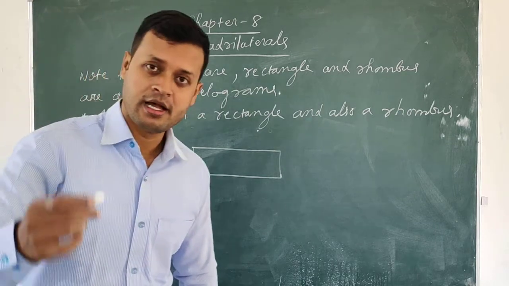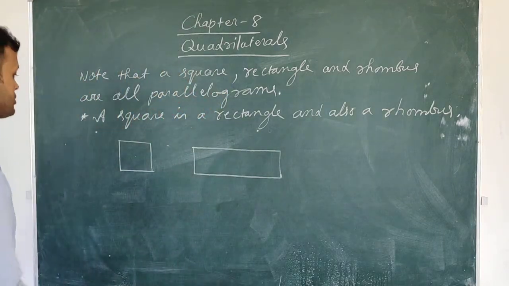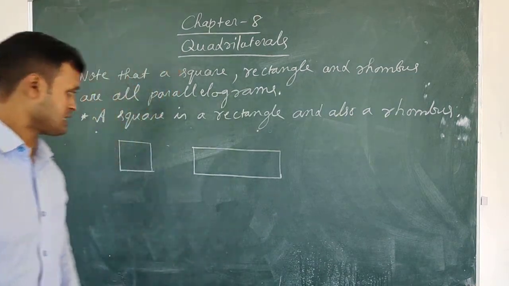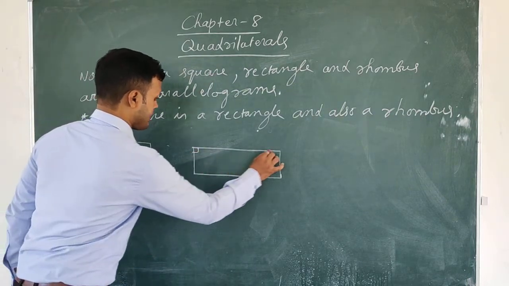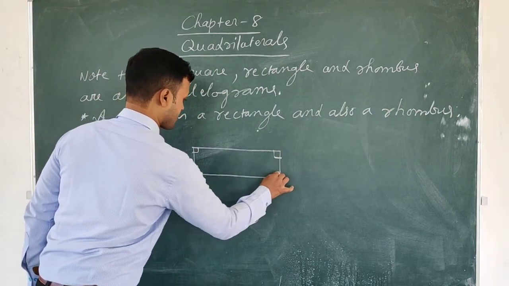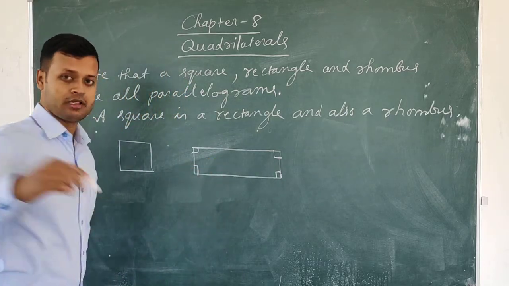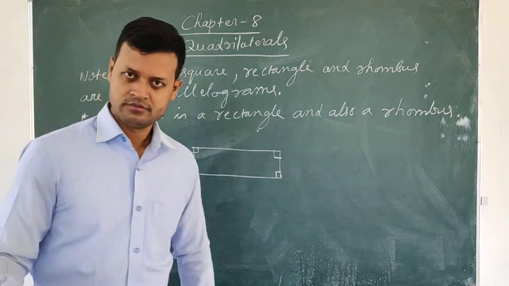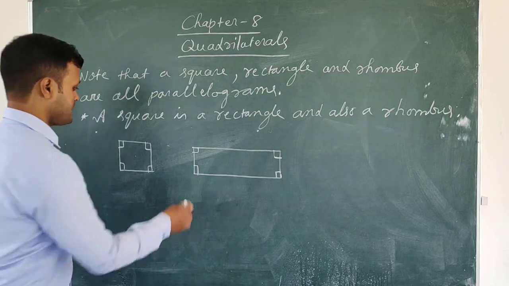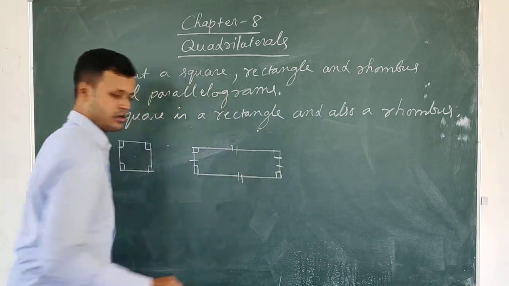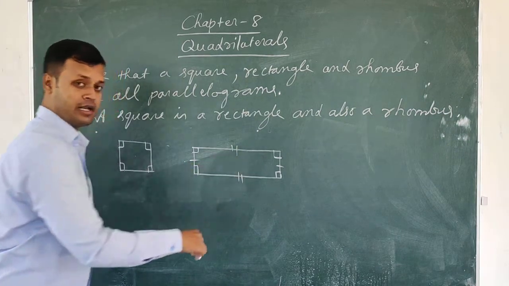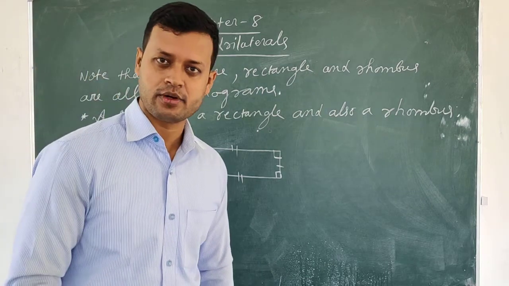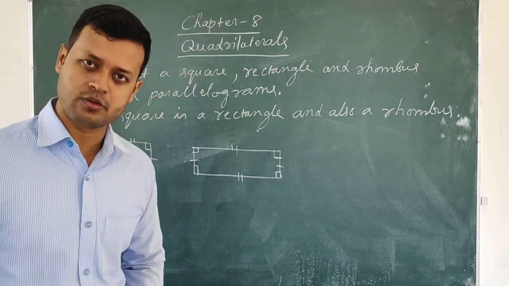Let us see, students. Yes, all sides are equal, I know, but the opposite sides are also equal, isn't it?